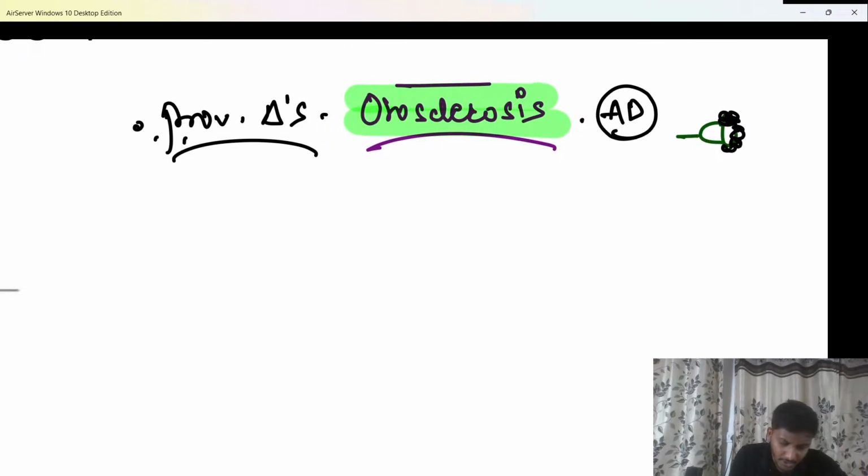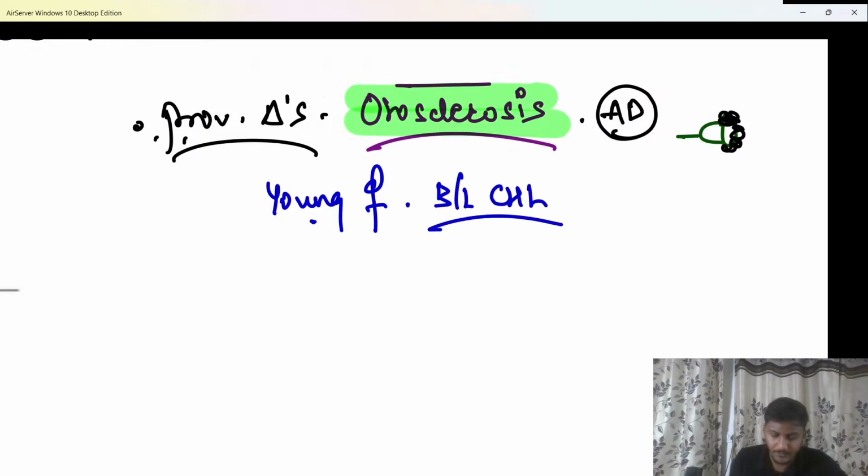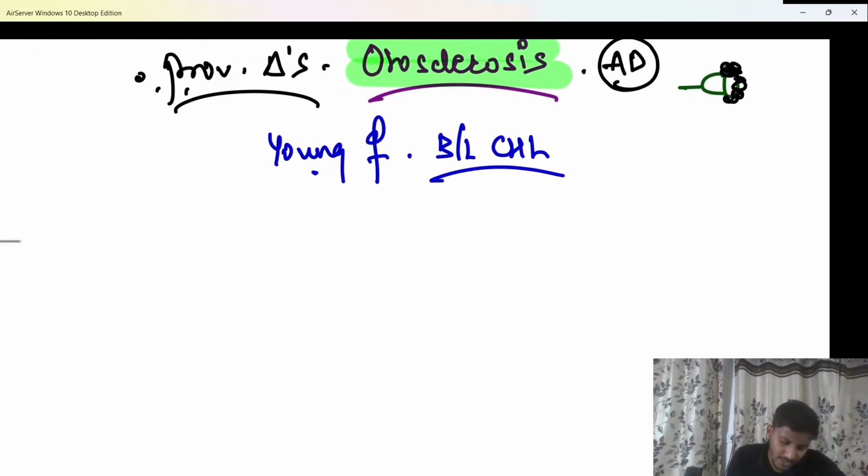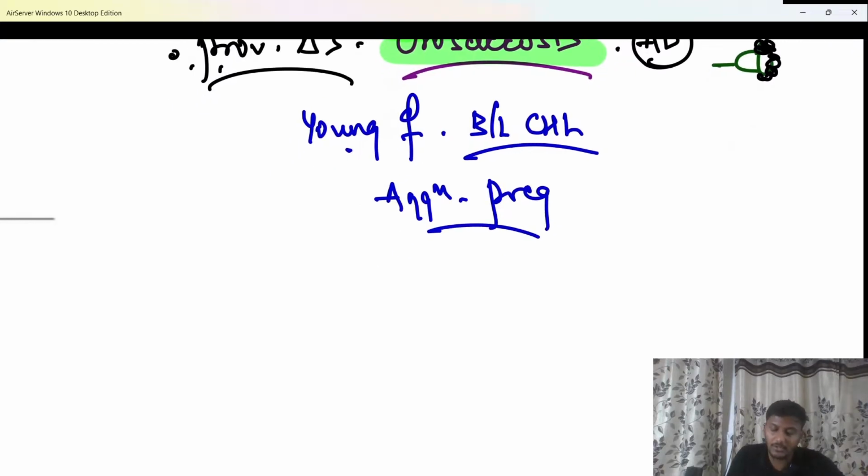Please remember, it more commonly involves younger females, and the patients have bilateral gradually progressive conductive hearing loss. The aggravation or worsening of symptoms happens during pregnancy. That is a very classical case of otosclerosis in a patient.